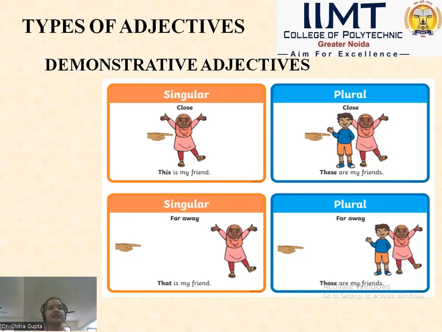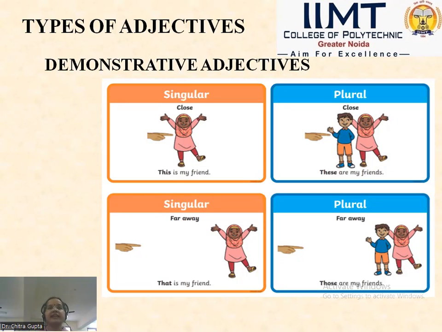"That" again is used in the context of singular, but it is used in the faraway sense, and "those" is also used in the faraway sense, but in the context of a plural. Like in the sense, "This is my friend." It is showing the closeness of a particular person. Friend is a noun and it shows that this is my friend in a singular sense.